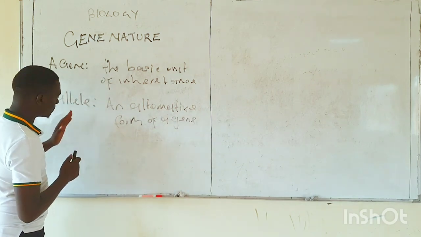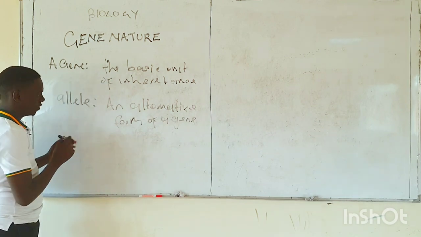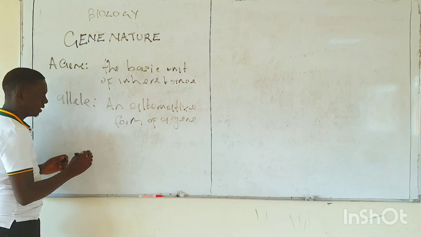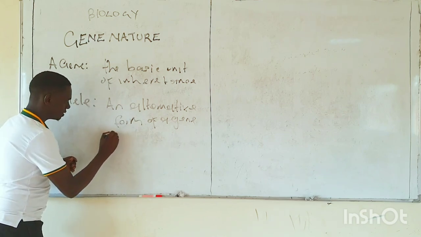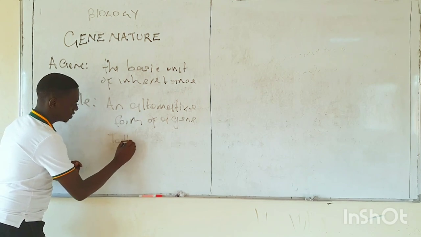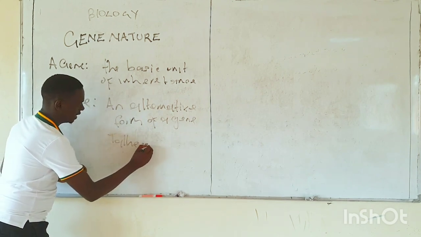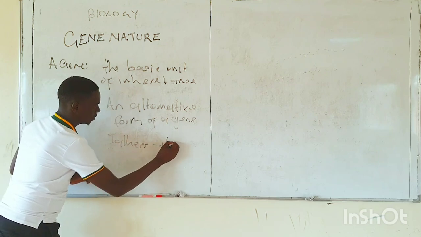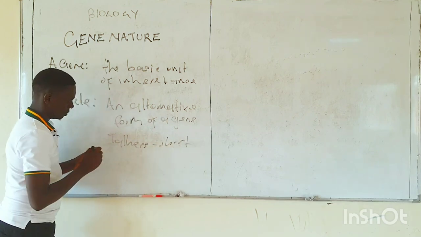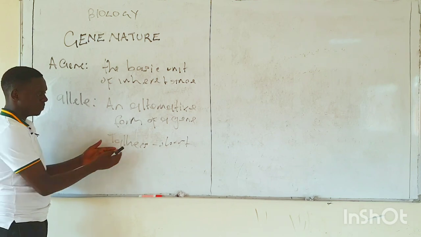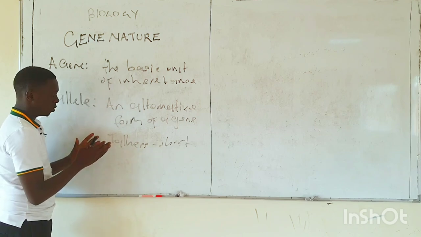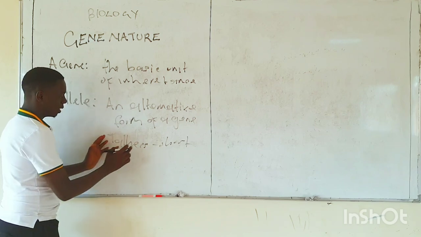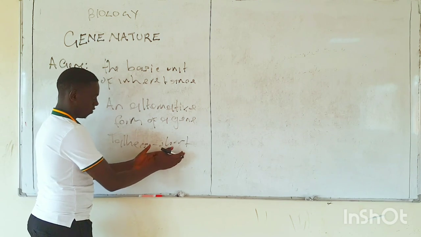By this I mean, if you have two genes that both control height, one is for tallness and the other is for shortness. These are two genes, but both control the same characteristic to different degrees. One is for tall, the other is for short.